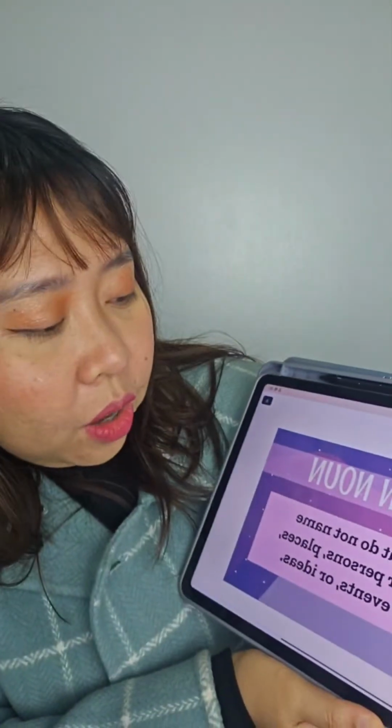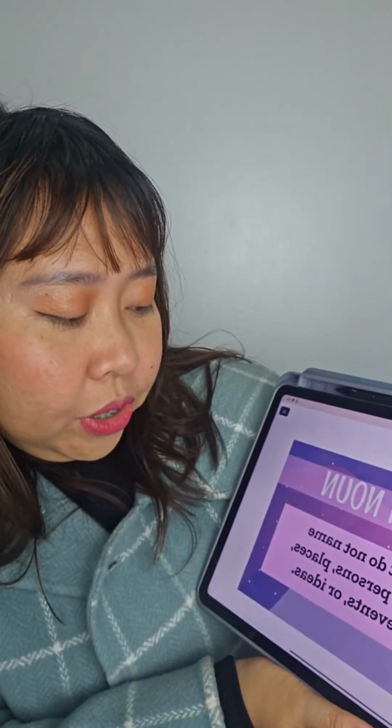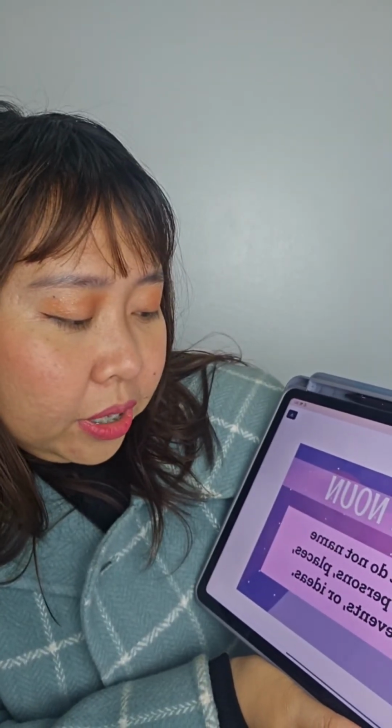So, common noun: nouns that do not name particular persons, places, things, events, or ideas. A common noun is a general term. For example, when we talk about school, we say school, and we don't name a specific school. So the school there is the common noun.